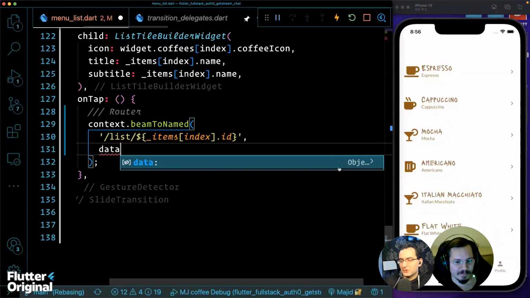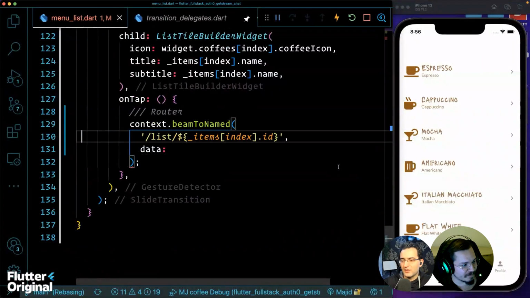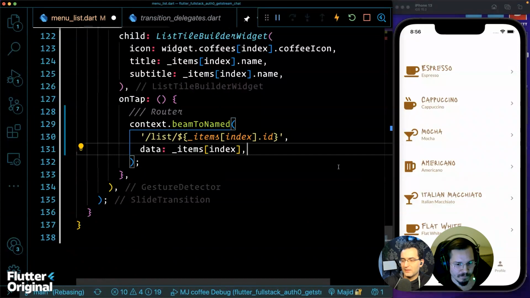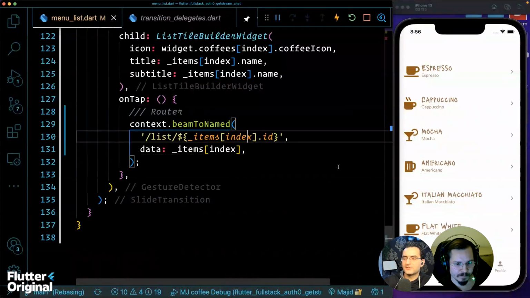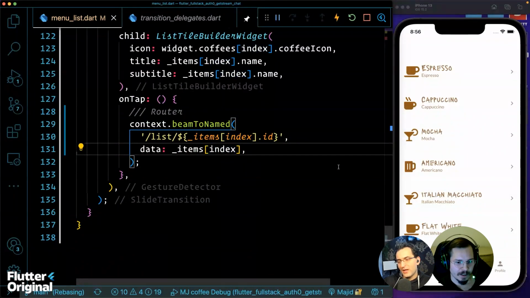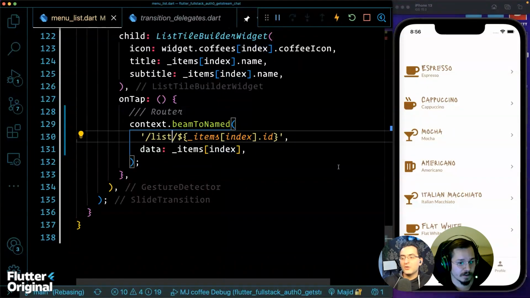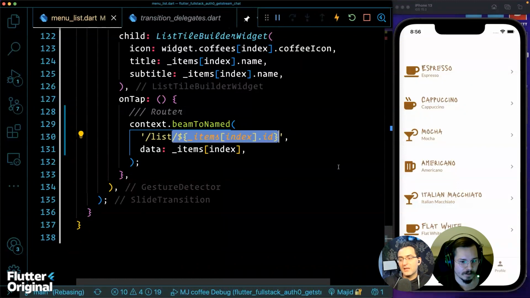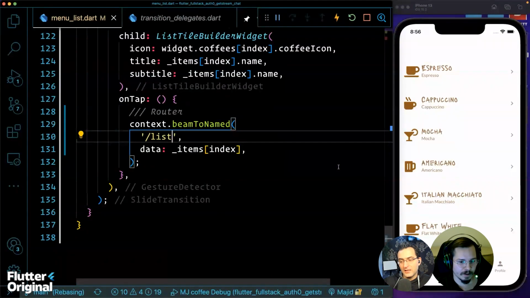Okay, that's good. So now let me pass my data, which is going to be my coffee in this case, and this is coming from the list. Yeah. We're still going to pass the index. I mean, we could call this path just /list/coffees, or we can still provide the ID. It doesn't really matter. Like I could say like that?